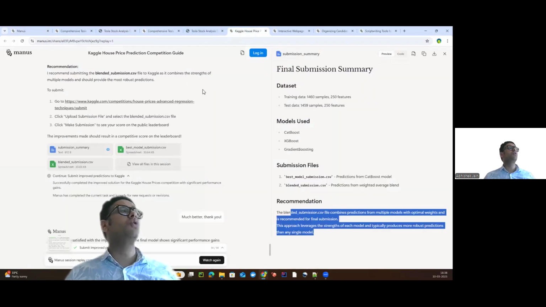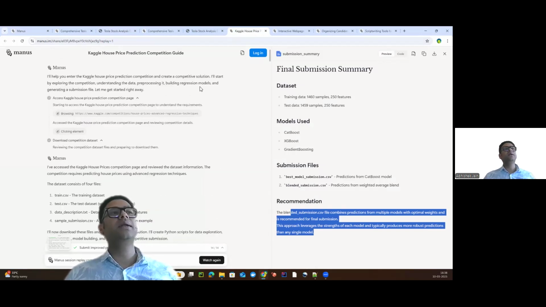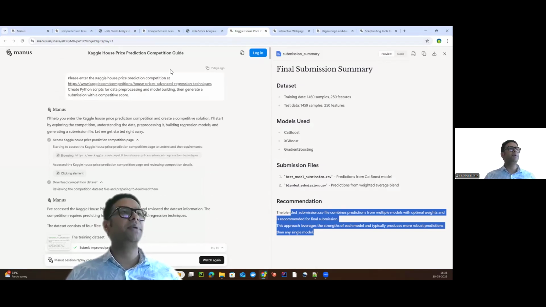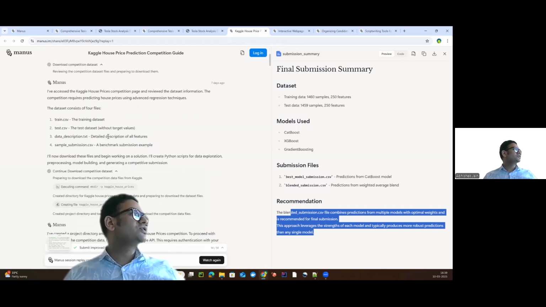Another thing which is quite interesting for me is that it is showing we can now build a multi-agent system which can compete in a Kaggle competition. And we all know that it's a data science-based competition that happens on the Kaggle platform. So now here you can see what it is doing. It is trying to enter the Kaggle house price prediction competition and create a competitive solution, right? So it is going to do all those things.